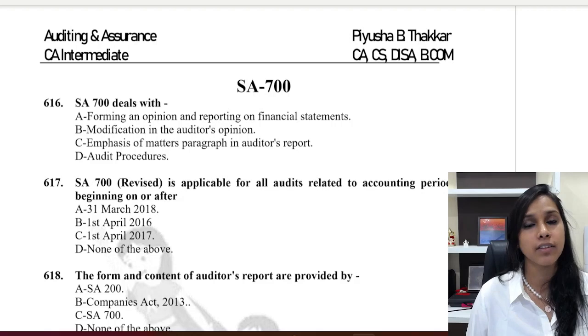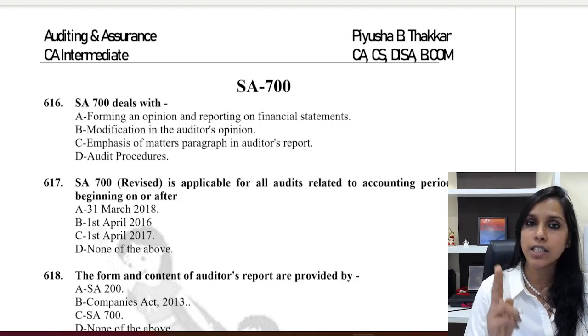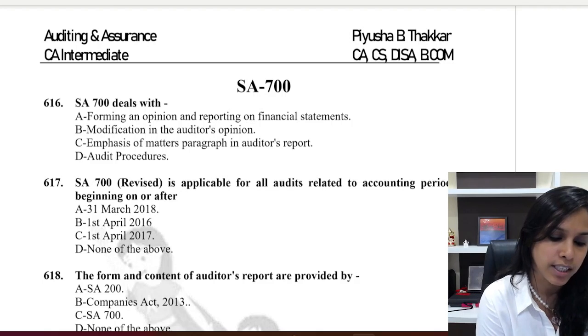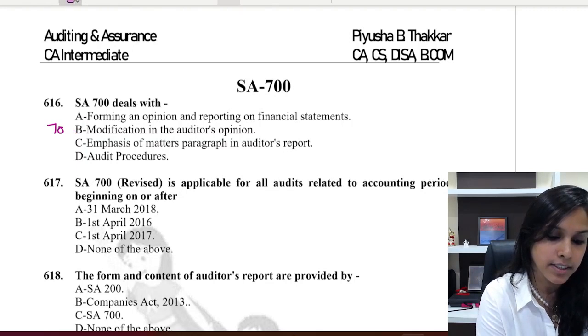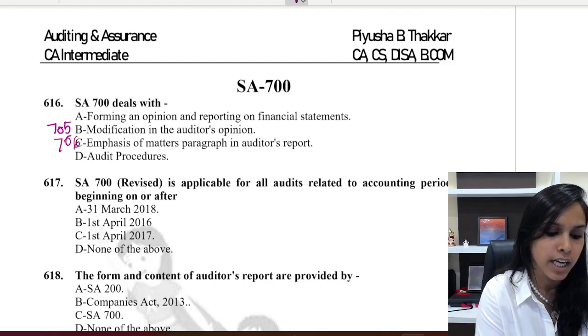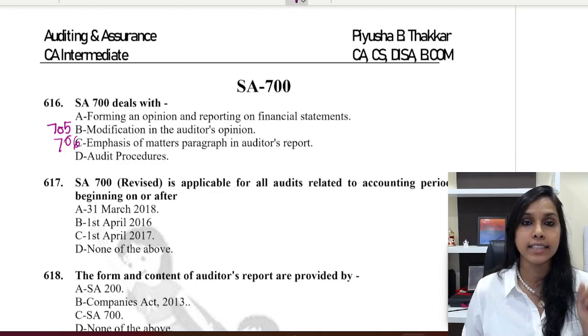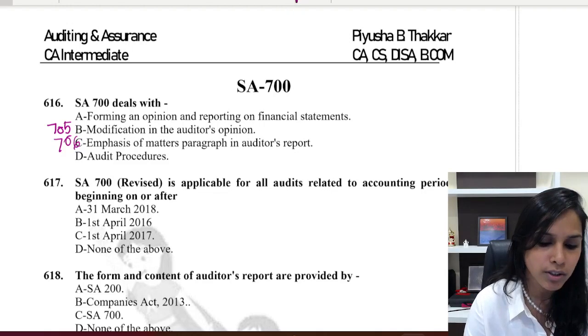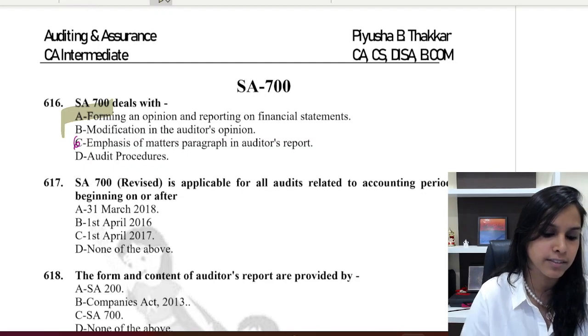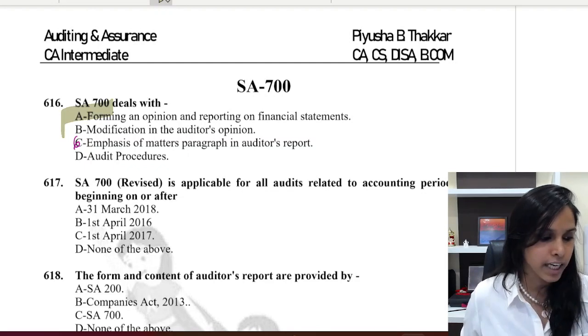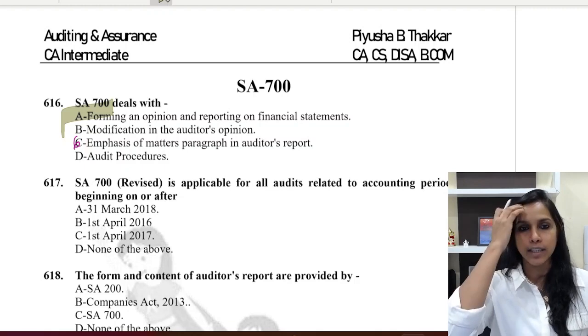As we have seen, SA700 specifically speaks about unmodified report. 705 speaks about modifications. So the correct answer here should be alternative A, forming an opinion and reporting on financial statements. Let's quickly go ahead to the next question.